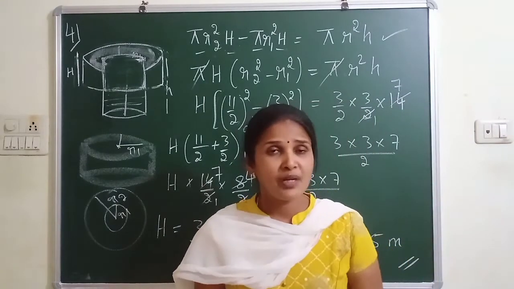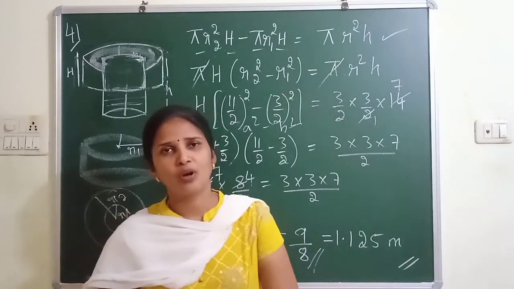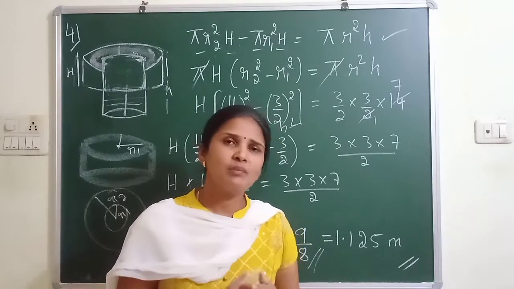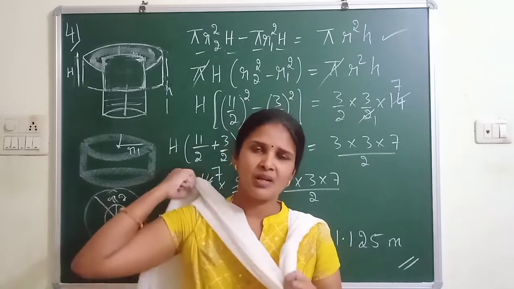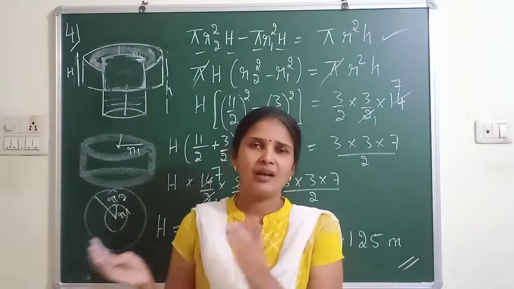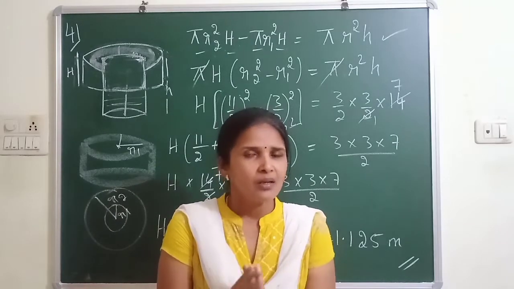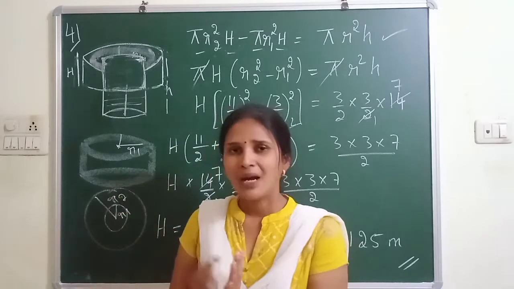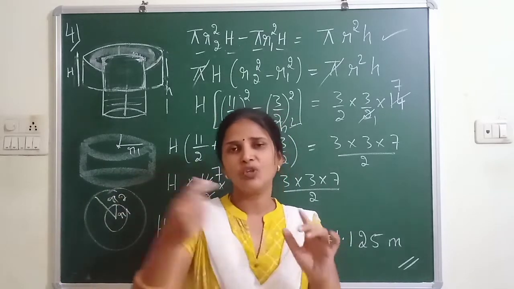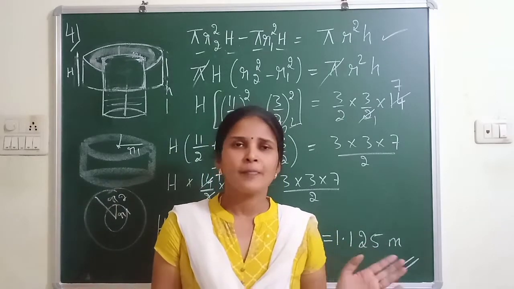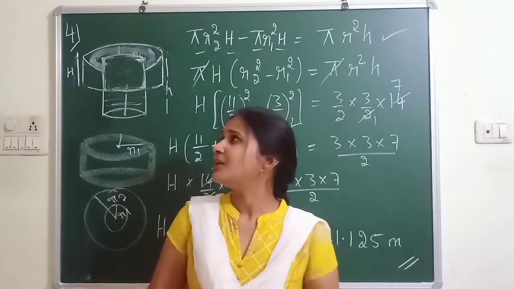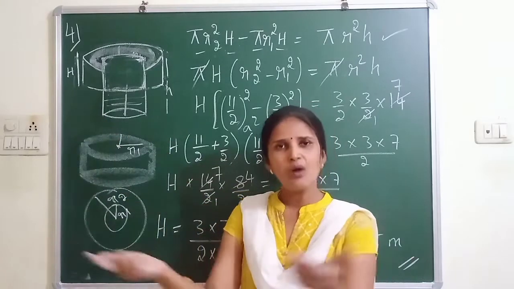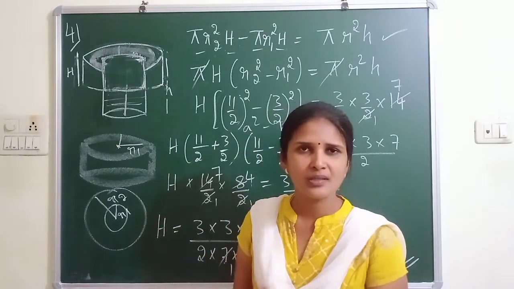So I hope I completed 4 questions from this exercise. I hope everyone followed the first 2 questions. I am taking much time to explain because it is a very important question. Question number 1 and 2 are very easy because they are melting concept. And question number 3 and 4 are related to the same concept. In question number 3, we converted the well, that is the mud in the well, to a platform. That was very easy because both are different, they are not together. But here the mud from inside the well is removed and made into an embankment around it itself. So this you may feel little difficult. Concentrate and try to understand.